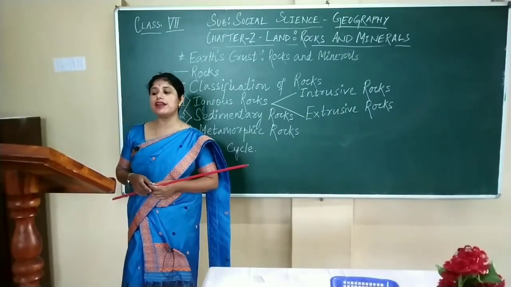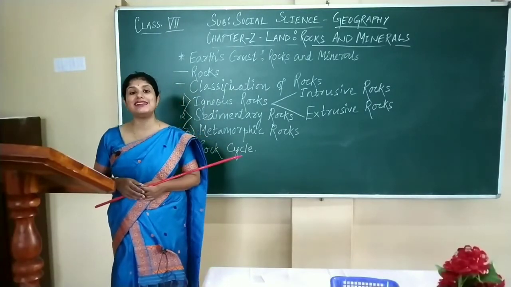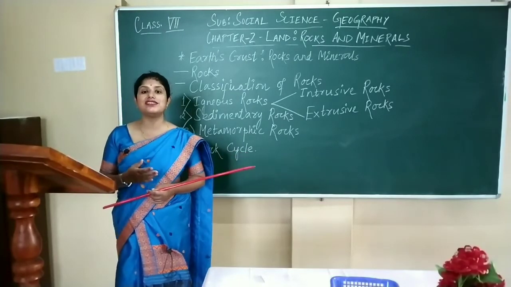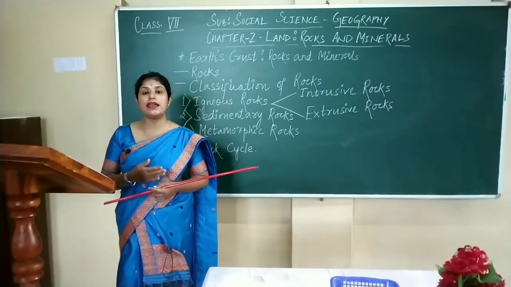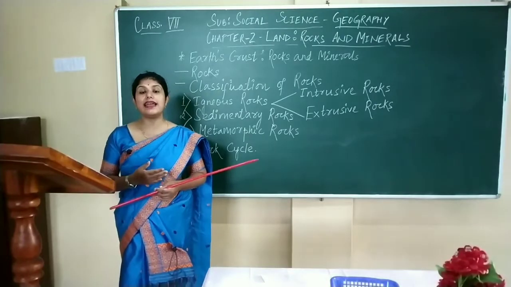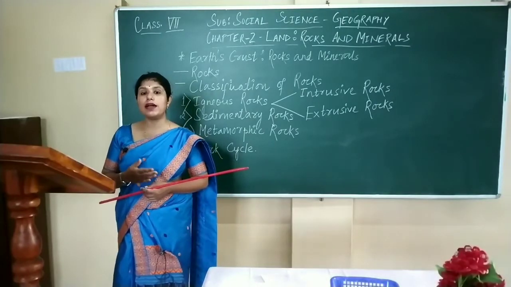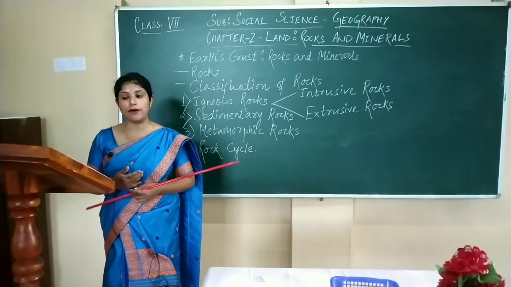Rocks are also classified on the basis of their texture, which includes the size, shape, appearance and arrangement of the grains or particles constituting the rock.